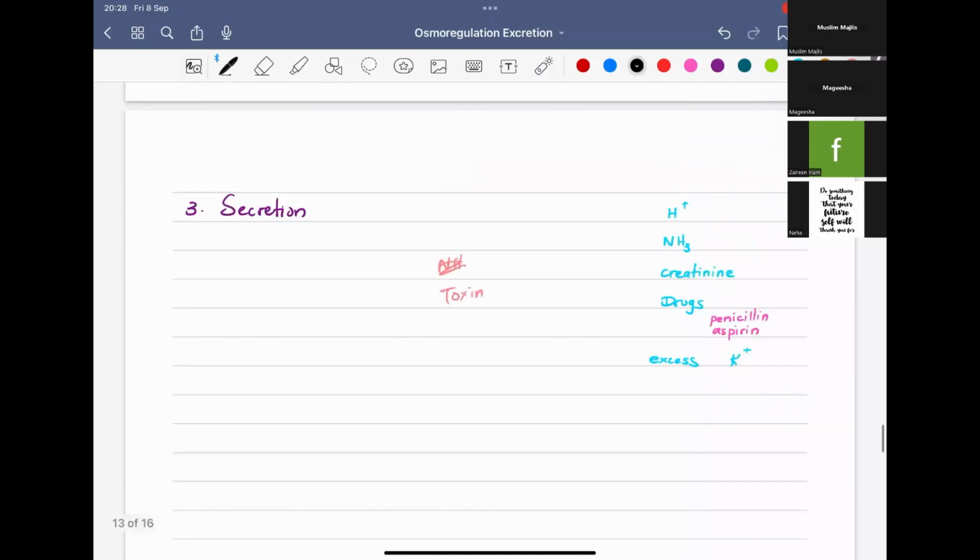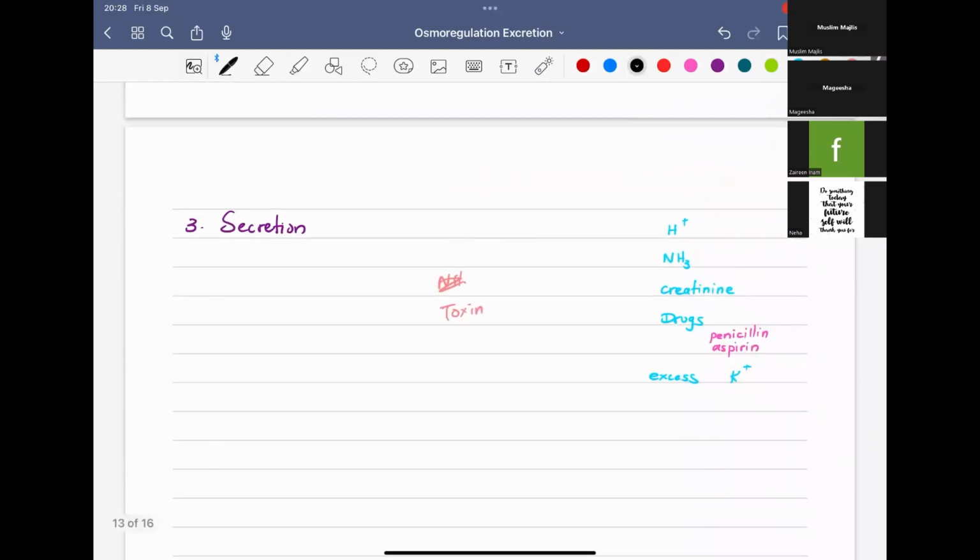Substances like H plus, ammonia, and creatinine, which is also a nitrogenous waste product, remember this. Drugs like penicillin, aspirin, and excess K plus. Always remember to say excess. Don't just say K plus, say excess K plus. Okay, and they will also be secreted.